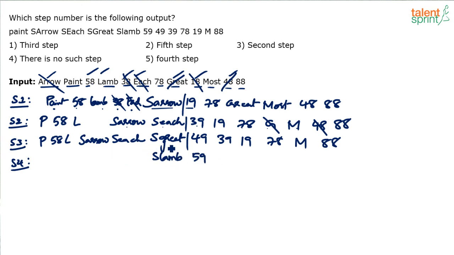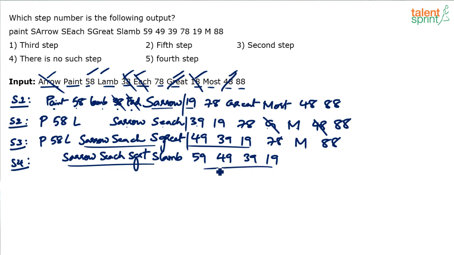Then the things which have already been moved, those have to be copied properly. So we will have S arrow, S each, S great, and then 59, 49, 39, 19, right? So 4 positions have been fixed. If you see 4 positions here and 4 positions here have been fixed.